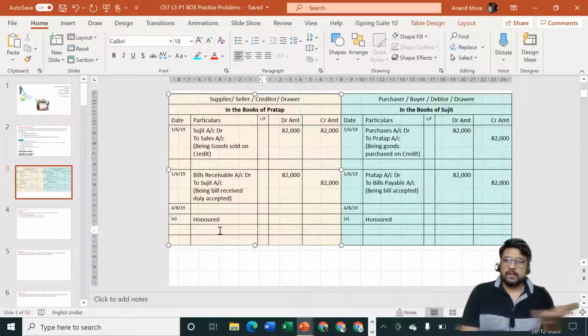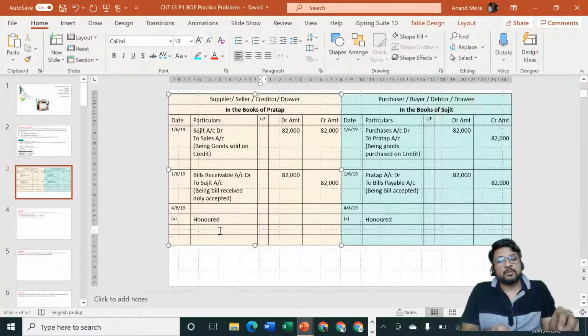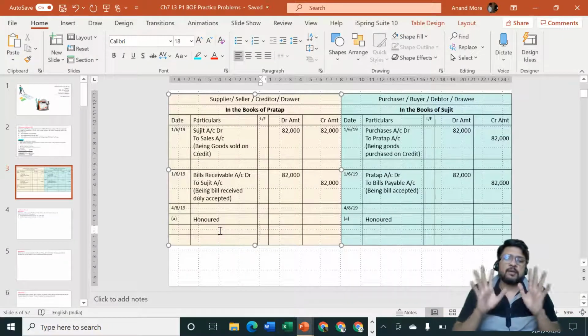Sujit will say, yes, yes, welcome, sit on the chair, let me count cash, or let me prepare a check, something of that sort, and he will give the cash or the check to Mr. Pratap. Pratap will give the bill of exchange back to Sujit. He will cancel the bill or tear off the bill, throw it away. The life of the bill is over.